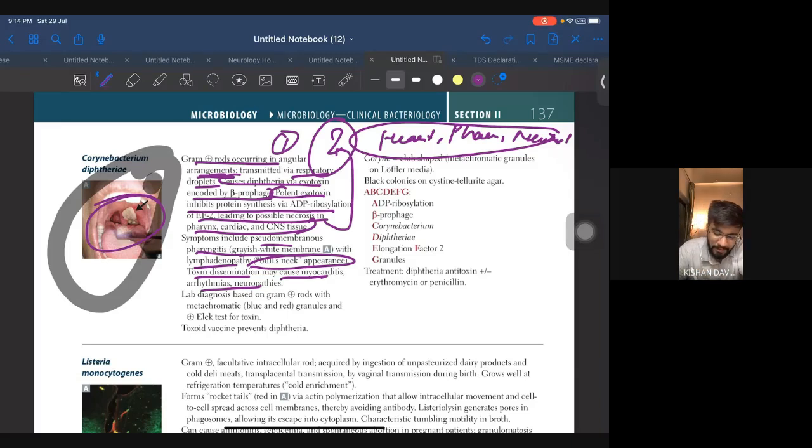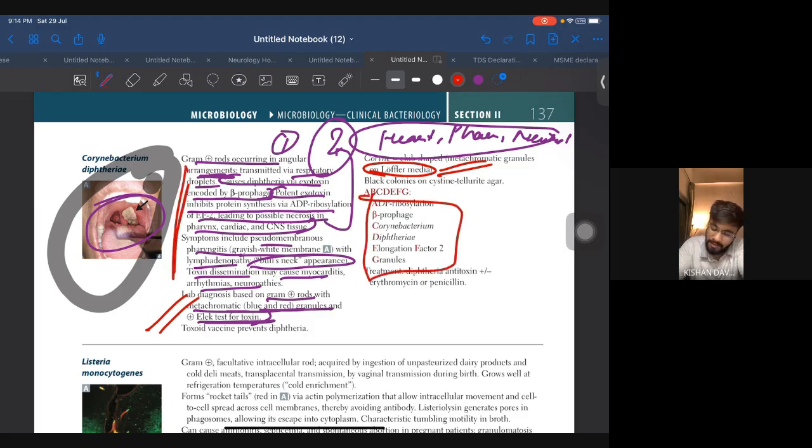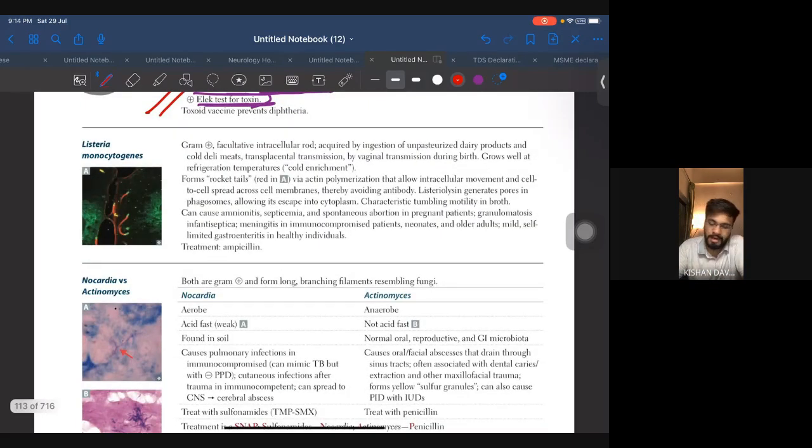Okay. Lab diagnosis is based on gram-positive rods with metachromatic blue and red granules. Elek test positive for toxin. In UWorld, one question is there regarding this. Okay. And Loeffler media is important. Okay. So this is what you can see in the mechanism as well as what you need to remember over here. The diphtheria toxin mechanism is again important. They will definitely give you this image or they will ask you the mechanism over here. ADP ribosylation. All right.